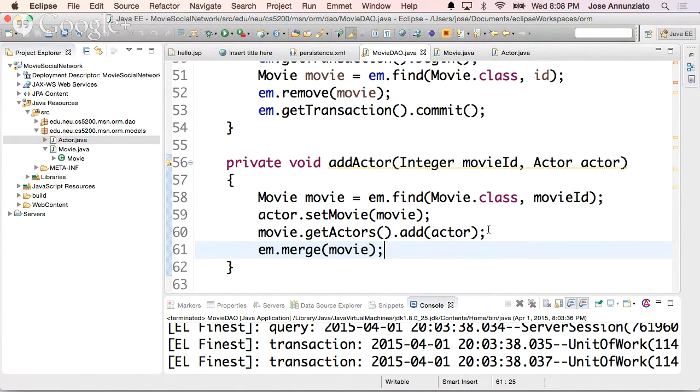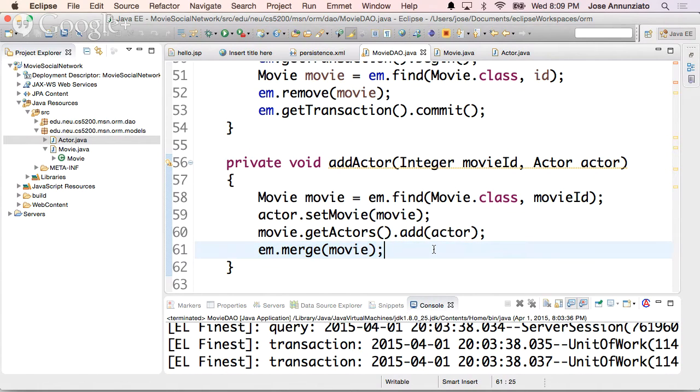So I want to merge the movie, so hopefully it'll go and add the new actor. Notice that even though I'm merging the movie, the movie record is actually not going to be modified. What's going to be modified? It's a brand new actor. It's going to be inserted, and its foreign key has to point back to the movie that it belongs to.